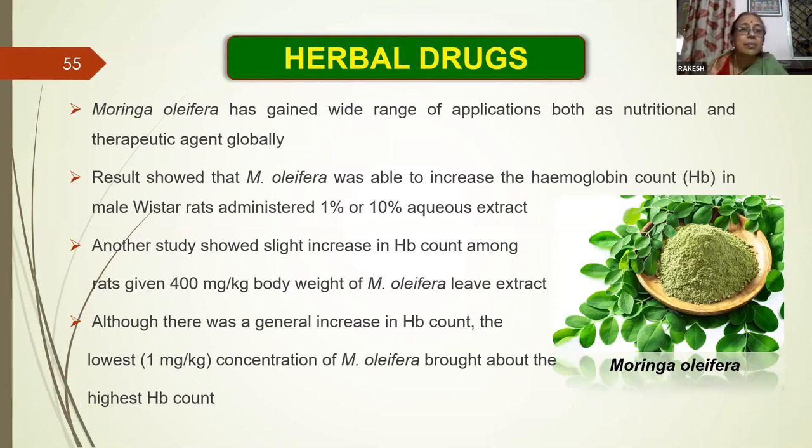The results showed that Moringa oleifera was able to increase the hemoglobin count in male Wistar rats administered 1% or 10% aqueous extract. Another study showed there is a slight increase in hemoglobin count among the rats given 400 milligram per kg body weight of Moringa oleifera leaf extract. Although there was a general increase in hemoglobin count, the lowest 1 milligram per kg concentration of moringa brought about the highest hemoglobin count.